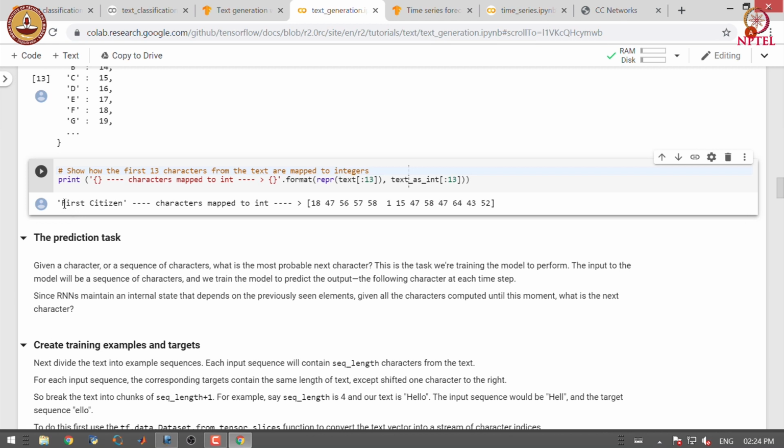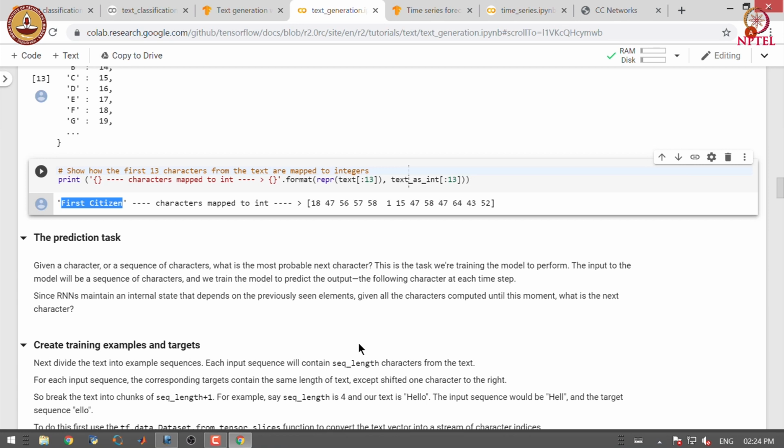You can see that the first 13 characters are now mapped to their integer representation. The prediction task here is, given a character or a sequence of characters, what is the most probable next character? This is the task we are training the model to perform.